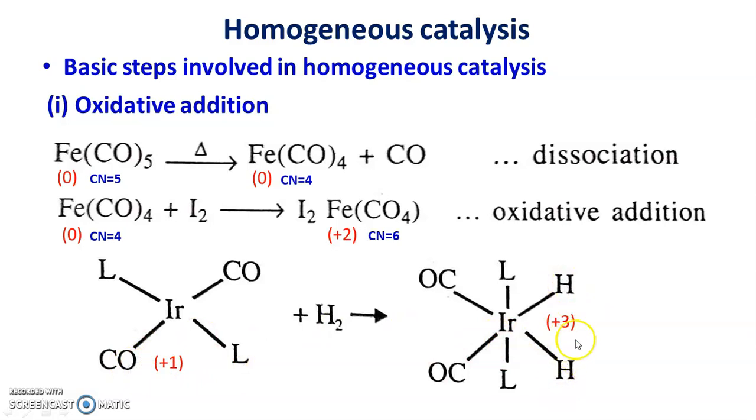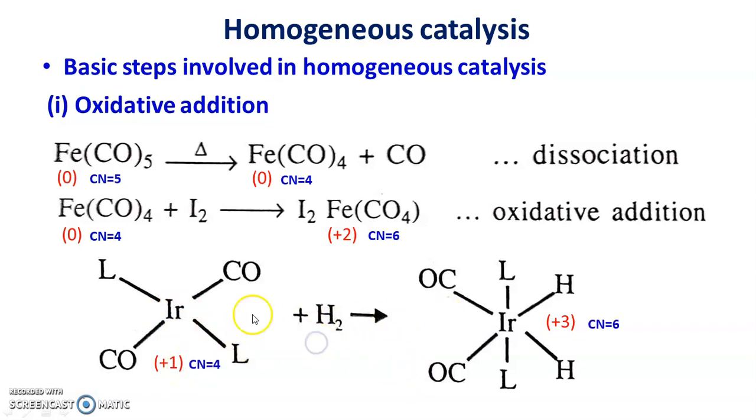Here hydrogens are considered as negative ligands, and out of the 2 other ligands, when one of the ligands is negative, then oxidation number of iridium will be +3. Whereas in the reactant, out of these 2 ligands, suppose one ligand is negative, in that case oxidation state of iridium will be +1.